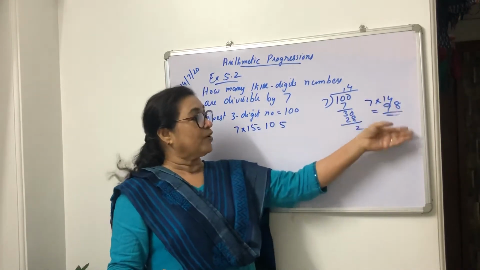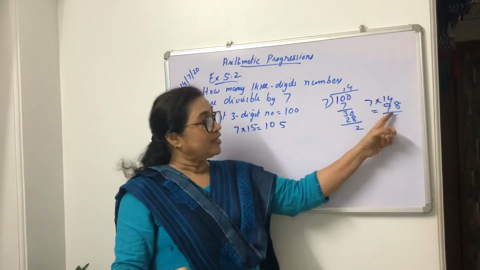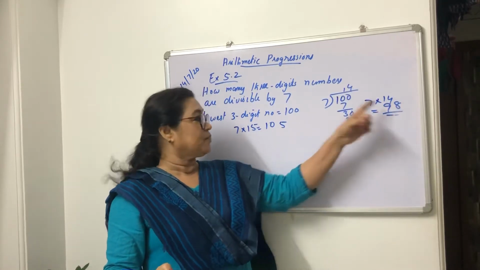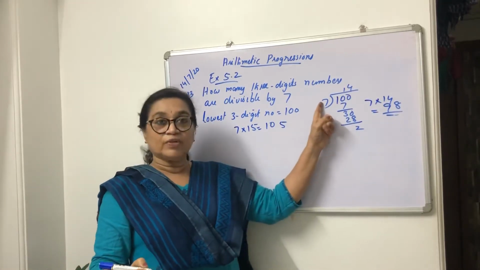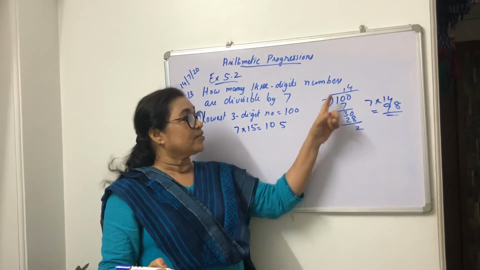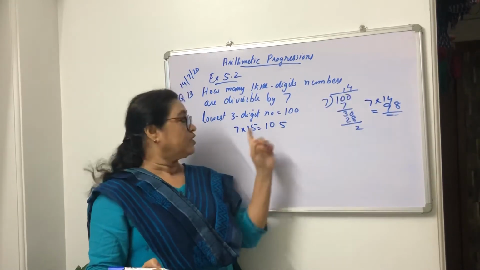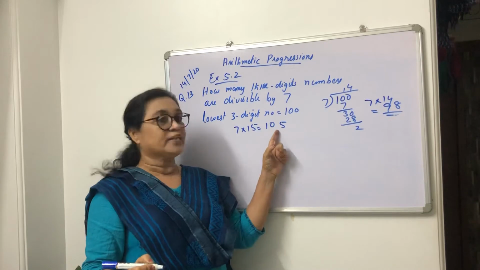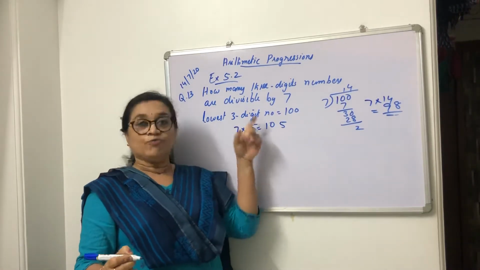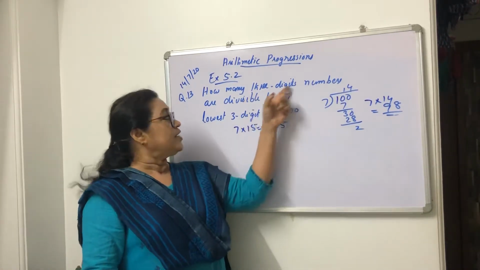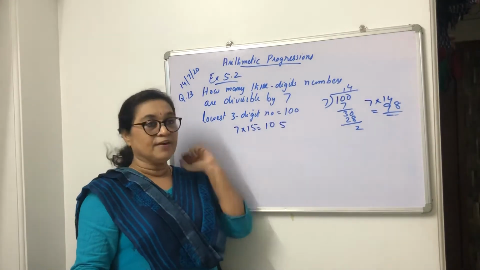So you want to find the next number, that is 98 plus 7, which is 105. You take the divisor into quotient plus 1, so 7 into 15 is 105. Therefore the first three-digit number divisible by 7 is 105.